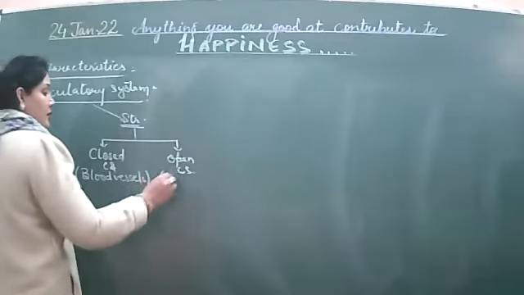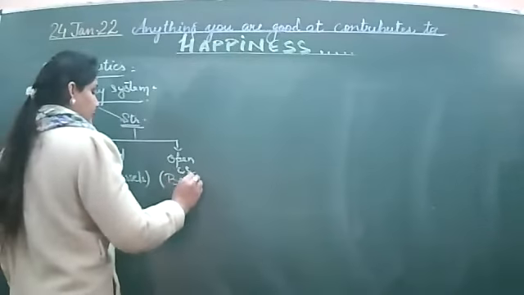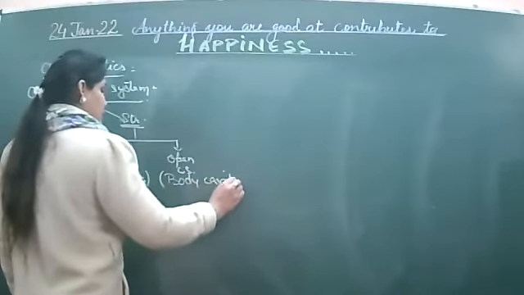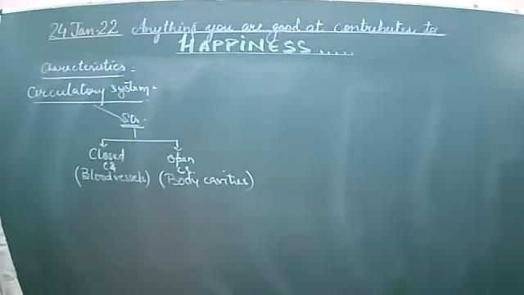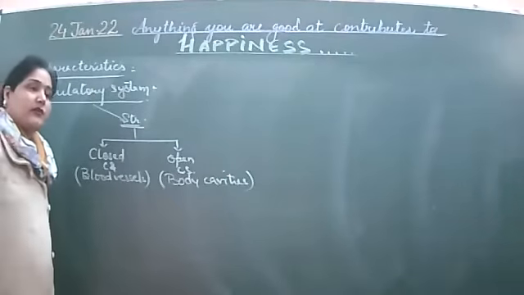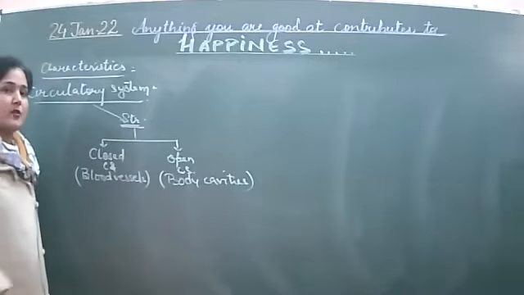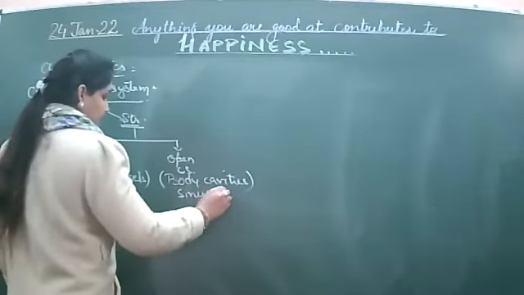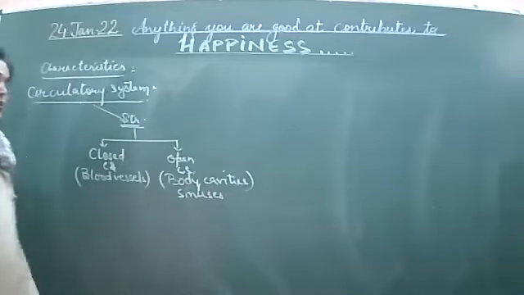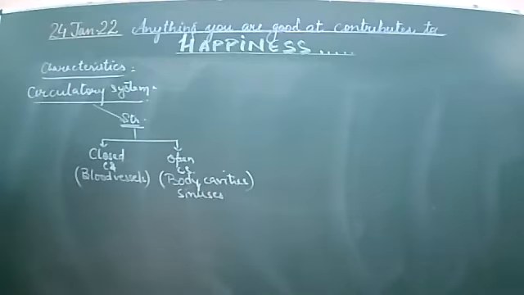So it flows through the body cavities, that is, the portions which are hollow in structure. We call these body cavities sinuses. The blood flows through the sinuses. So that is the open circulatory system.